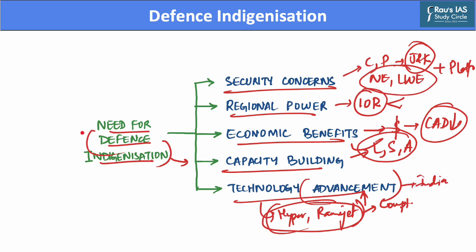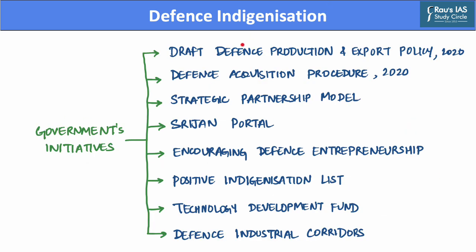Now, after we've highlighted the need for defense indigenization, let us take a look at the government's initiatives that promote defense indigenization. Now, the first government initiative that promotes indigenization came in the Draft Defense Production and Export Policy of the year 2020.